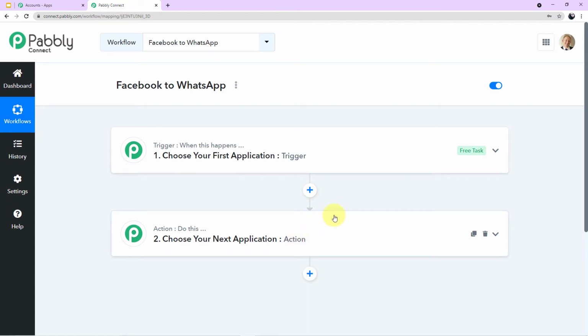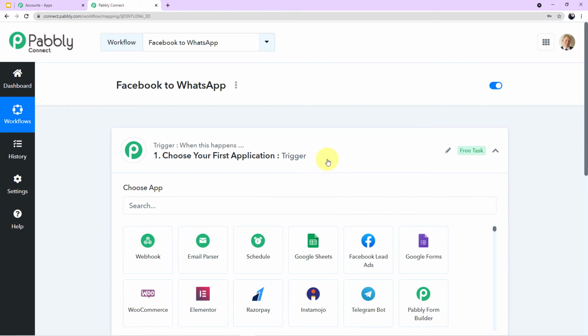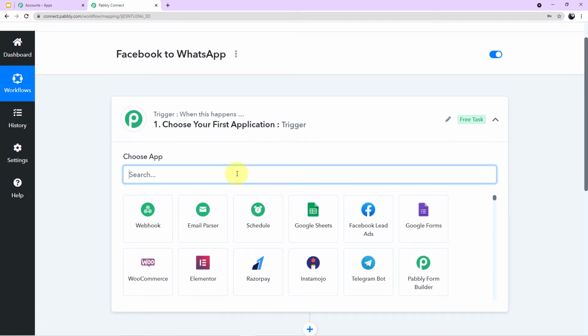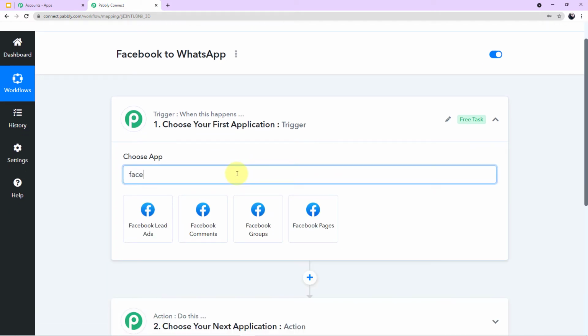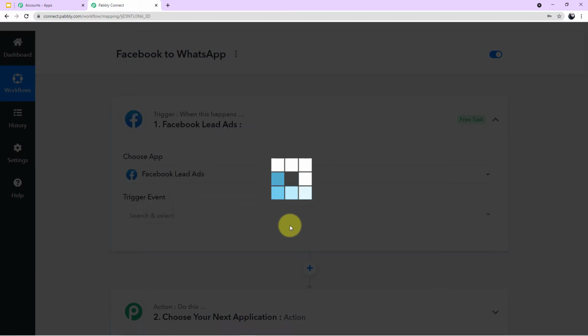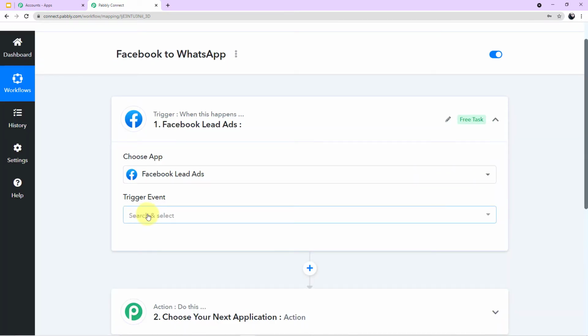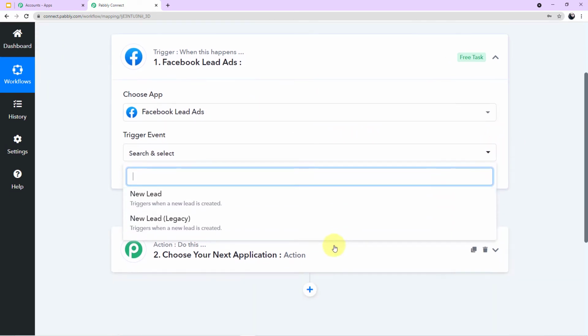Okay, let's continue with the integration process. We have to choose our first application to integrate. So our first application is Facebook Lead Ads. For that, you have to click on your first application, come to the search field, and search for Facebook Lead Ads. As you can see on my screen, I'll click this. And now a new field of trigger event has emerged in front of me. Now if you click this arrow, you can choose the various trigger events. You can see the various trigger events, I mean.